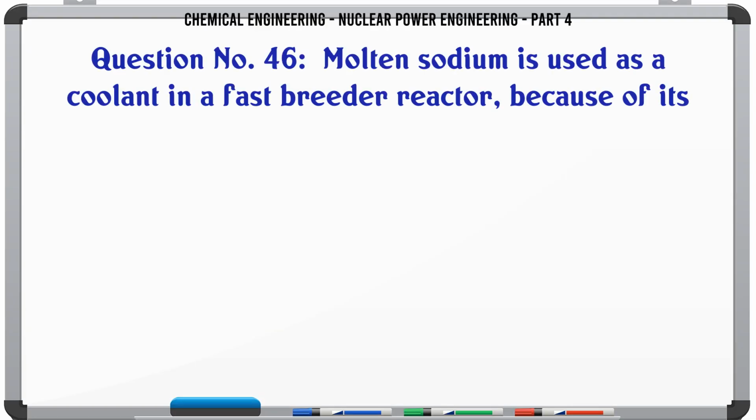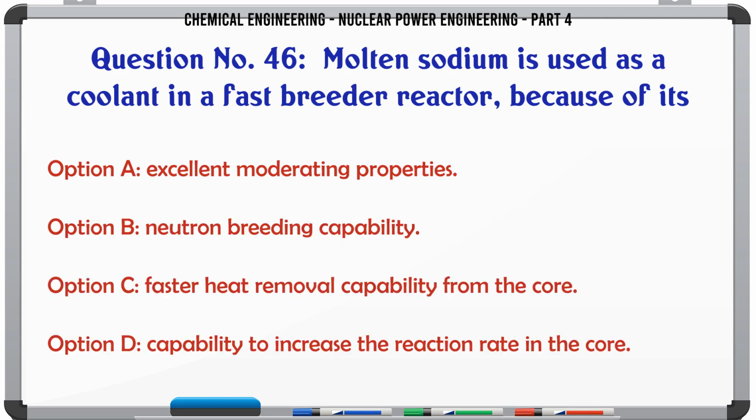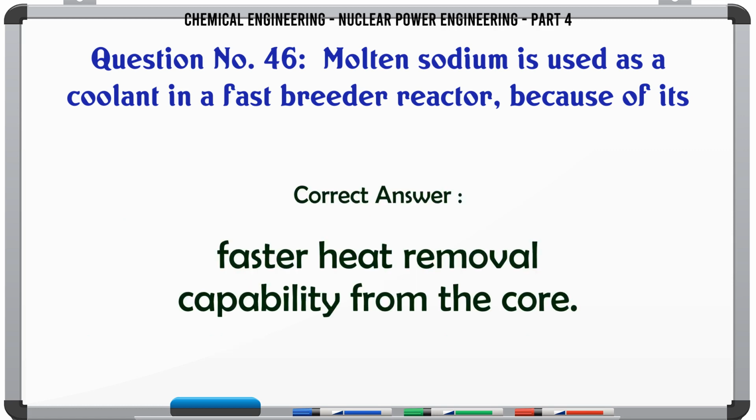Molten sodium is used as a coolant in a fast breeder reactor because of its A. Excellent moderating properties. B. Neutron breeding capability. C. Faster heat removal capability from the core. D. Capability to increase the reaction rate in the core. The correct answer is faster heat removal capability from the core.